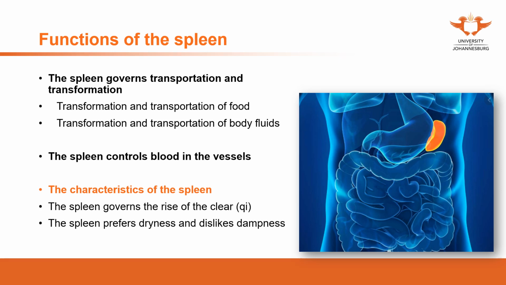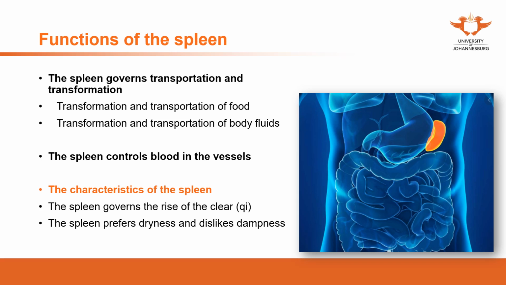So if the spleen loses the function of controlling blood in the vessels, the most common condition is bleeding, but this bleeding mostly refers to bleeding in the lower parts of our body, such as blood in the stool or blood in the urine, or for ladies, excess blood in the period, or blood in the muscles in the lower part of the body.